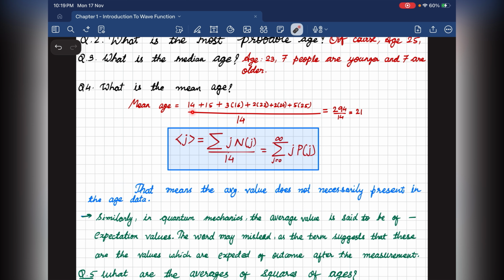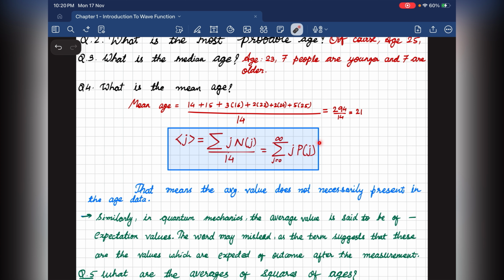That would be 14 times 1 by 14, 15 times 1 by 14, 16 times 3 by 14, 22 times 2 by 14, 24 times 2 by 14, 25 times 5 by 14. So we get the average age of 21, right? This quantity does not have to be equal to any actual person's age. Maybe nobody is 21 years old in this group, but the average can still be 21.